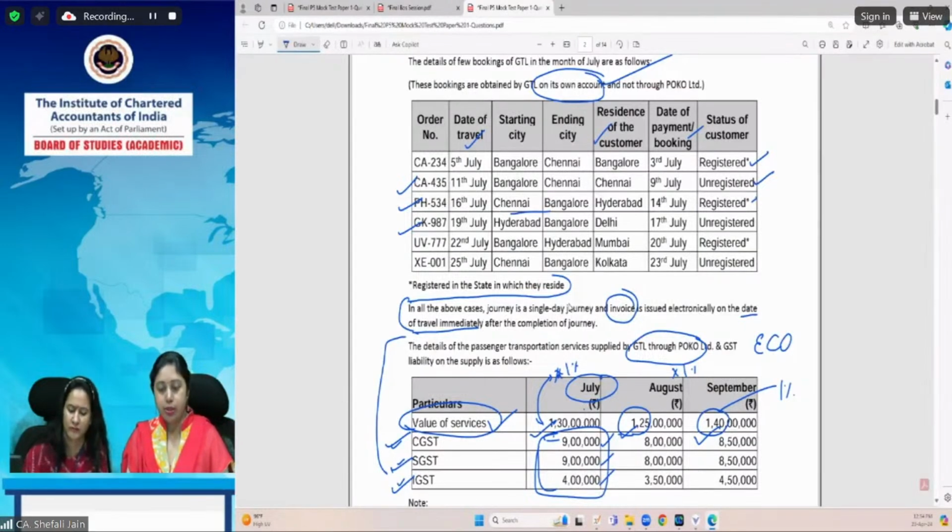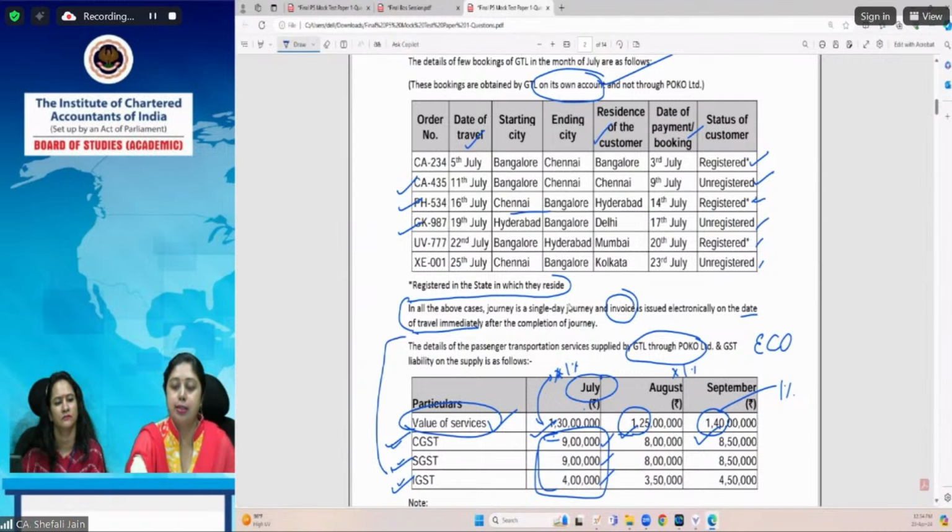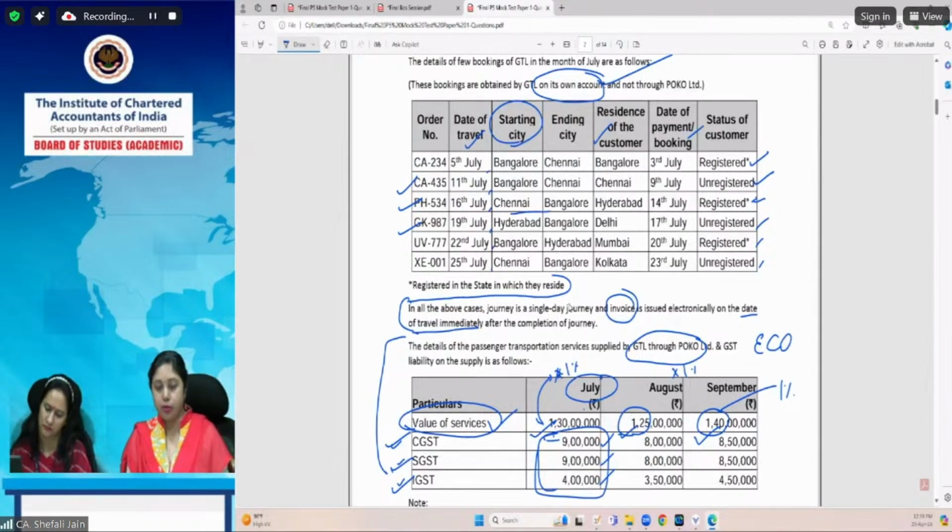Now, in this question, if you see this table, everywhere you have been specifically provided whether the recipient is registered or unregistered. That means whether the customer has obtained registration or not. After that, we know from where the journey has started, from where he must have embarked the journey into the conveyance. These are the cities from where the journey has embarked. That is also given to you. So we just have to check whether the customer is registered or unregistered, and on the basis of that, we can determine the place of supply.